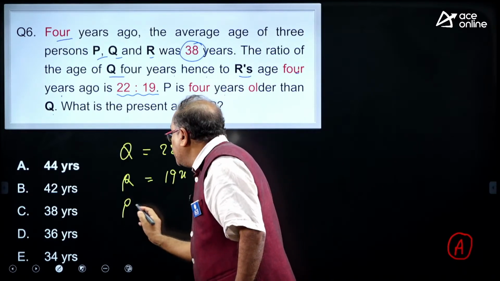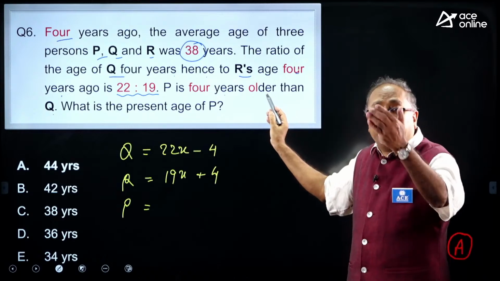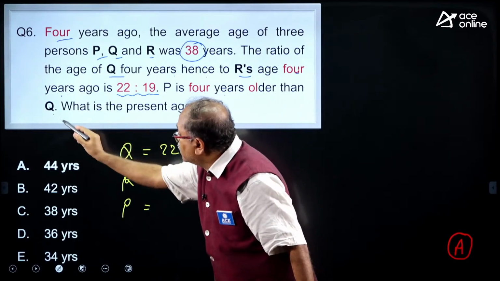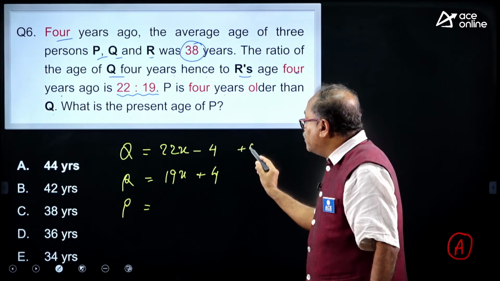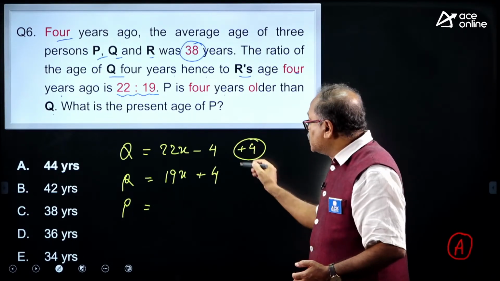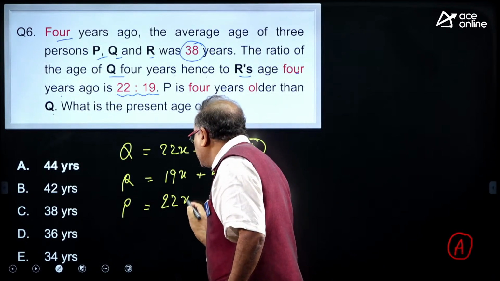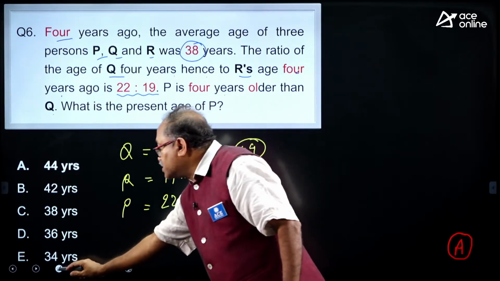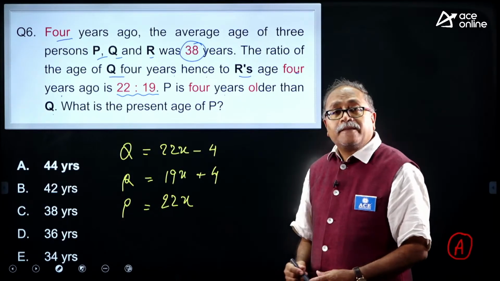And what is P then? It is said that P is 4 years older than Q. So if I add 4 years over here, then I will be getting the age of P. The plus 4 and minus 4 get cancelled, and I will be getting 22x as the present age of P.